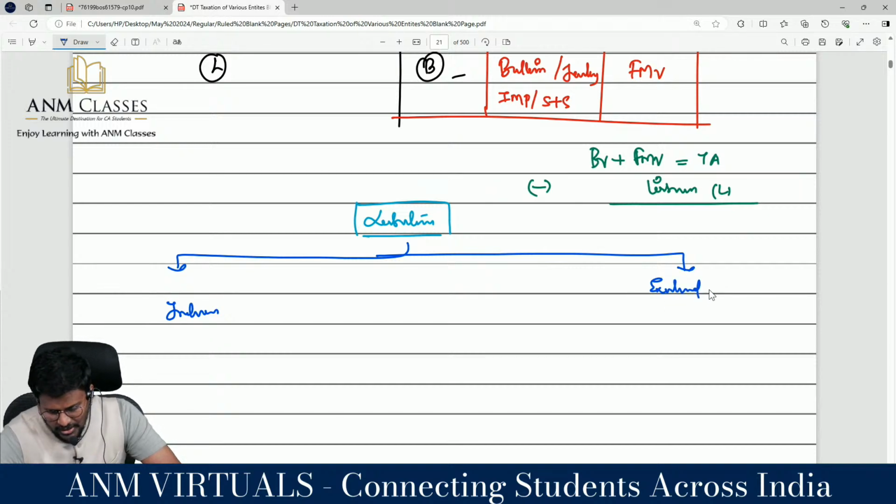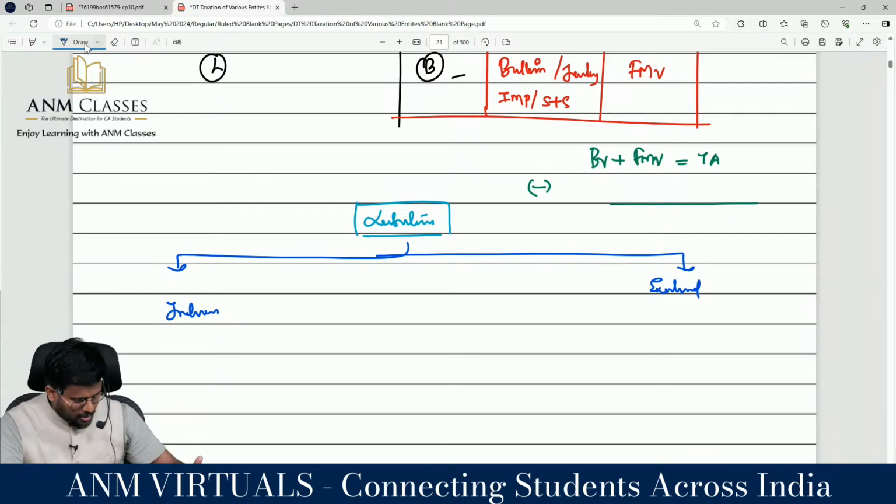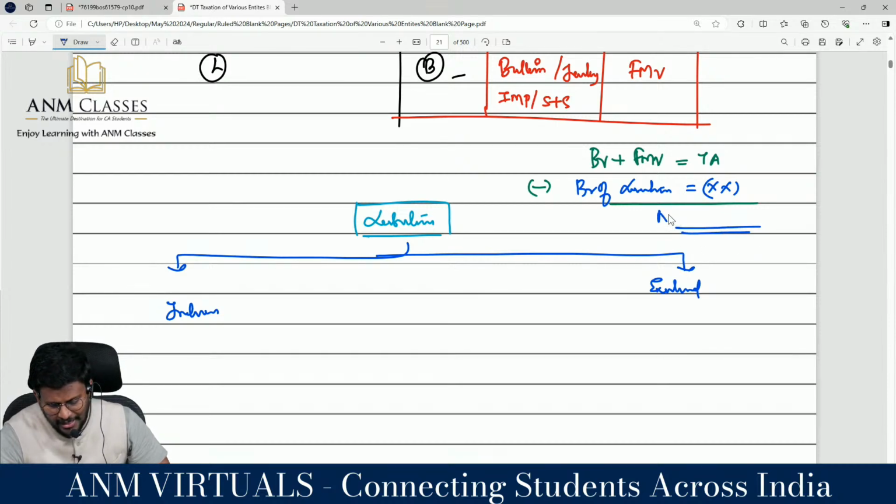Sir, you have to reduce liability at book value. So you have to take the book value of assets other than bullion plus the fair market value of the bullion. You will get the total asset, minus the book value of liabilities. You will get the subtotal, which is nothing but another net asset.